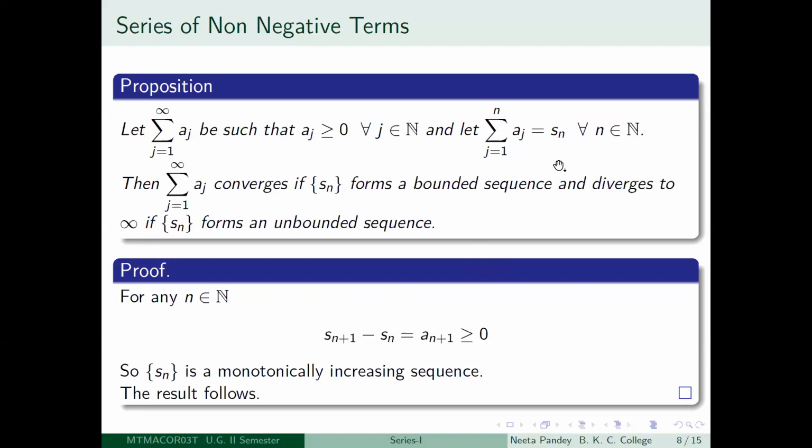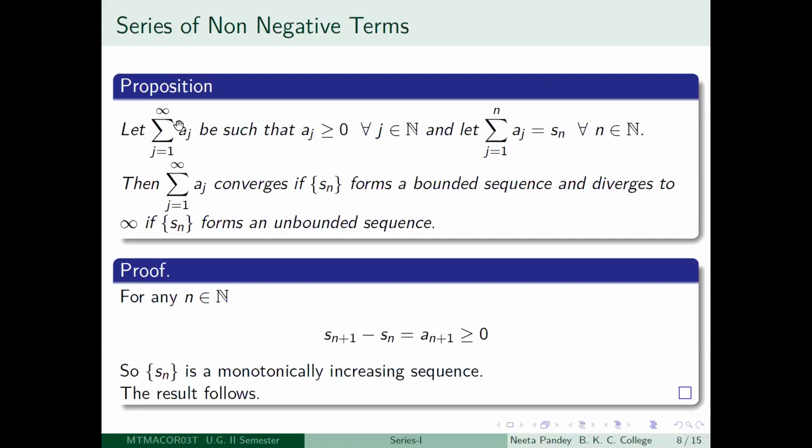You look at the nth partial sum of the series. So what does it look like? Sn is equal to summation j is equal to 1 to n aj, right? So if you look at Sn plus 1 minus Sn, what will happen? Sn plus 1 is a1 plus a2 plus etc. till an plus 1, and Sn is a1 plus a2 plus etc. till an. So if you look at Sn plus 1 minus Sn, that is going to give you just an plus 1, right? Everything else cancels out, and an plus 1 is greater than or equal to 0.